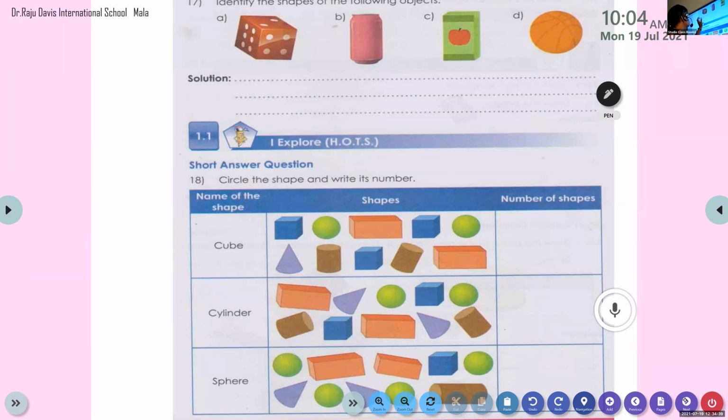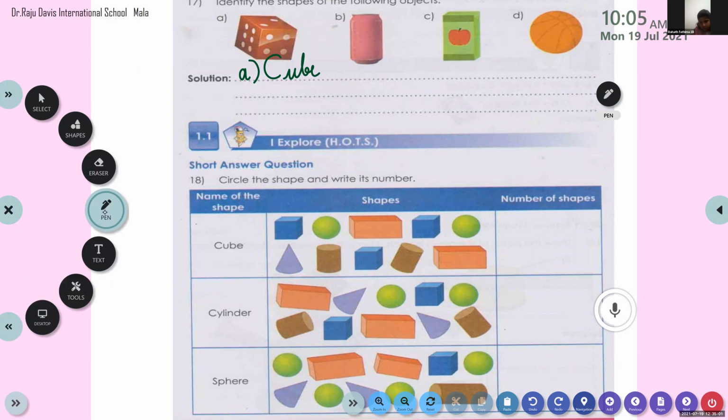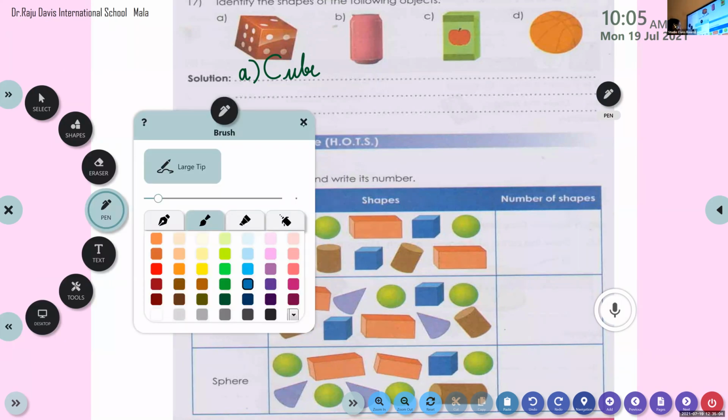Identify. You can see 4 objects here. We have to identify them; they are solid figures. Okay. And we have the first one, A, dice. What is the shape? Arnav, what is the shape? Cube. Very good. Tell me the spelling. C-U-B-E, cube.